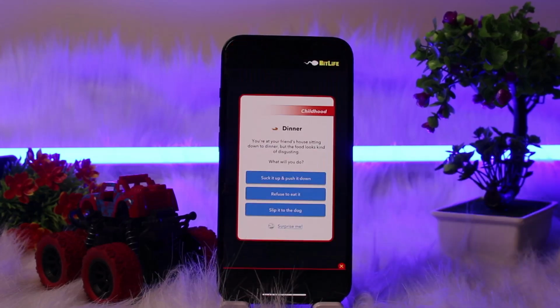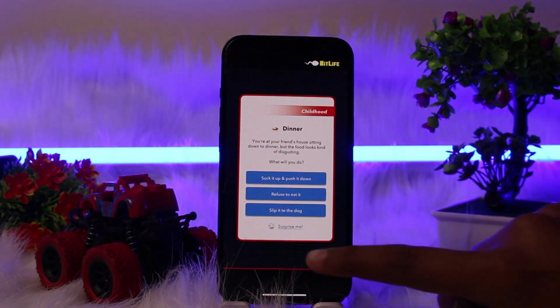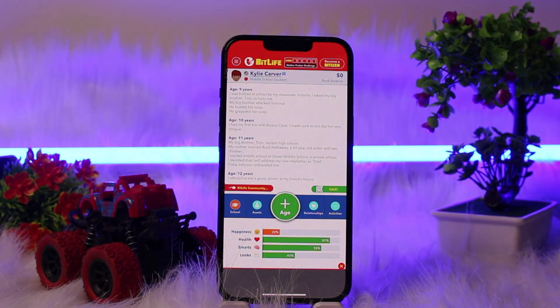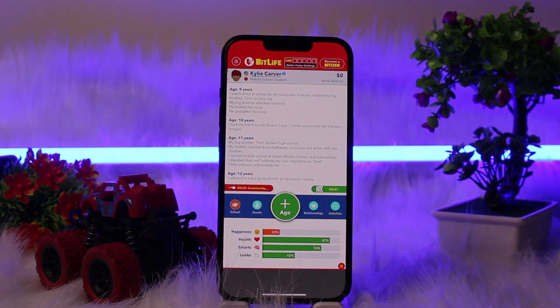There are various terms which will increase your happiness, which will decrease your happiness, and it will also increase or decrease the health, smarts and looks like this. So that's how you can increase your happiness, health, smarts, looks on BitLife.